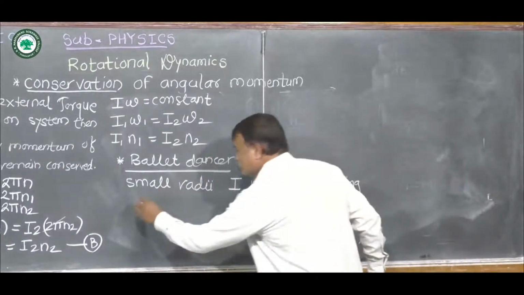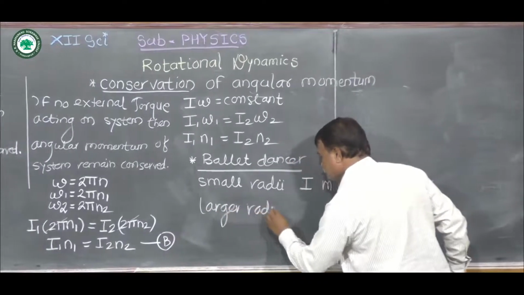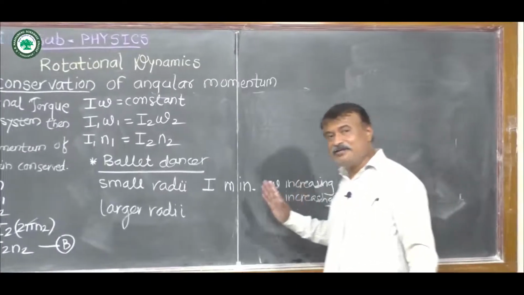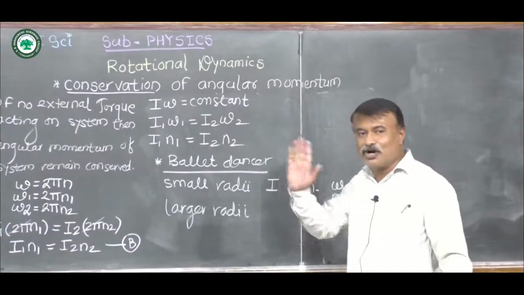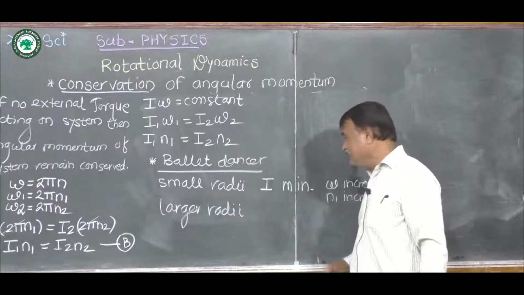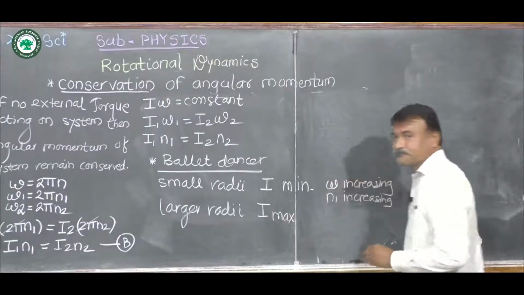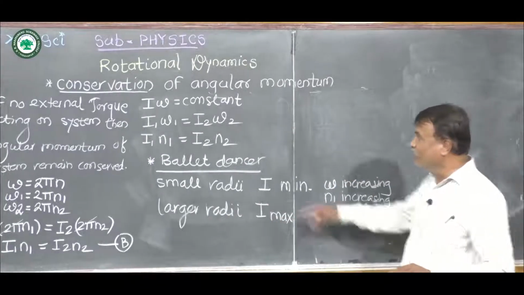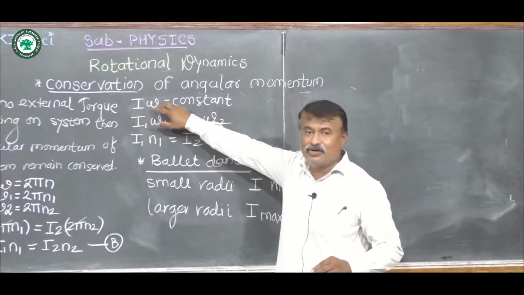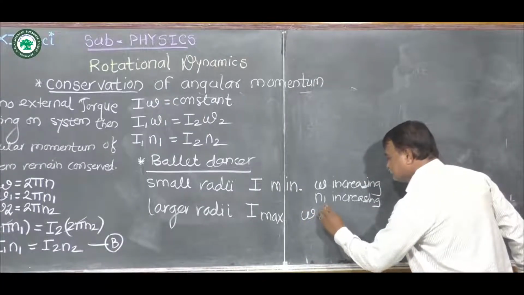Now for larger radii, again the distance between the ballet dancer and the axis of rotation goes on increasing. As the distance goes on increasing, the moment of inertia is maximum. And we know that angular momentum is the product of moment of inertia and angular velocity. That's why omega goes on decreasing.